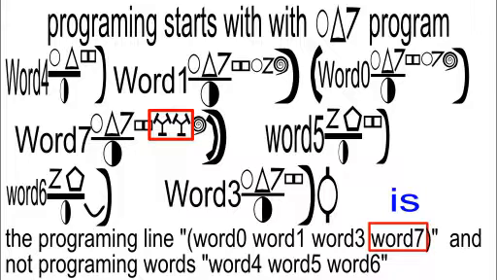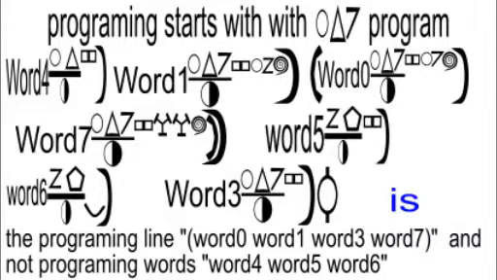Next we see the word 7, this is 99 on the word side. There is nothing lower, and we see nothing else for programming, so this is the end of the programming. The speaker has again included the right parenthesis. So after all that, we have the programming line in order: left parenthesis, word 0, word 1, word 3, word 7, right parenthesis. This could be directly a Lisp line.